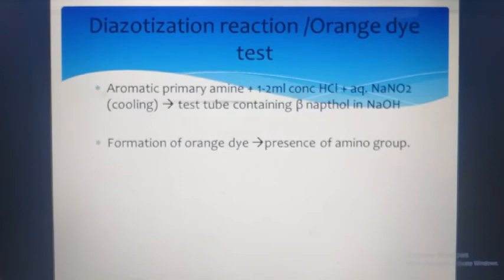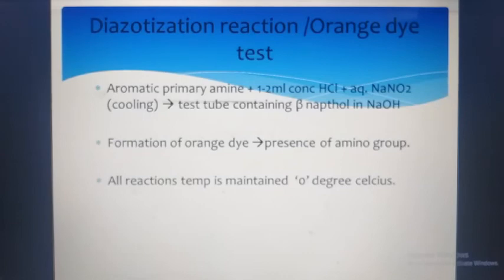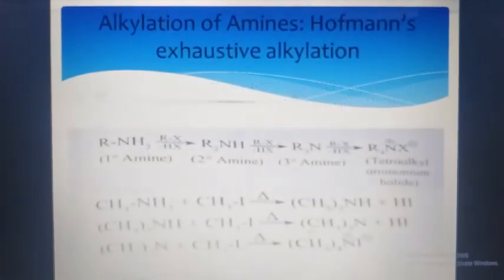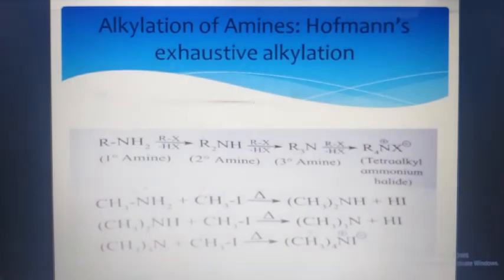This orange color dye formation helps us to understand that there is the presence of amino group. In the diazotization reaction, there is the formation of orange dye, and since we get the orange dye produced, we say that there is the presence of amino group, and this whole reaction is carried out at 0 degree Celsius.